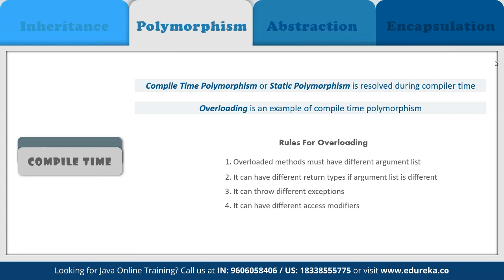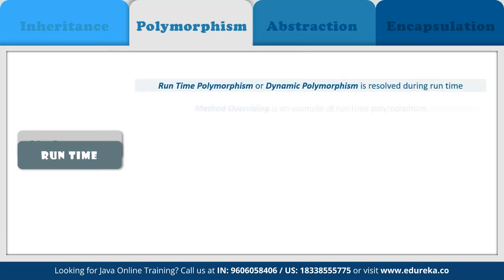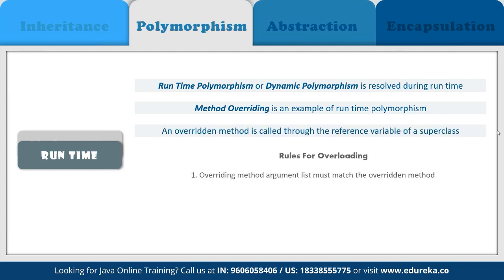All right, so next we have the concept of runtime. This is what we have discussed for compile time, and then we have runtime. Runtime polymorphism refers to the process in which the overridden method is resolved at runtime rather than at compile time. In compile time, the number of parameters passed to a method, the data type of parameters, and the sequence of data types can be different. Whereas runtime works on method overriding.